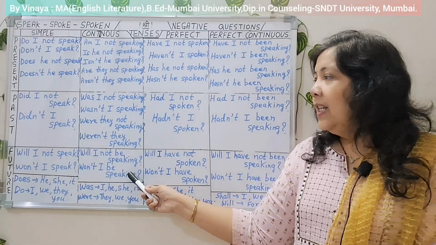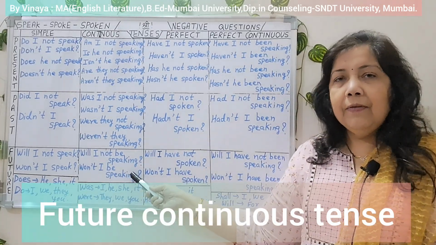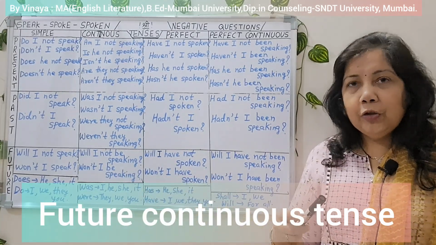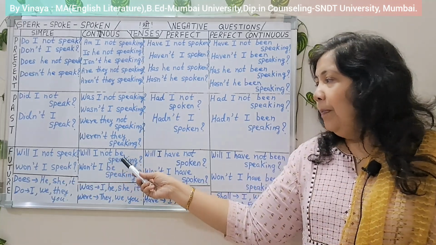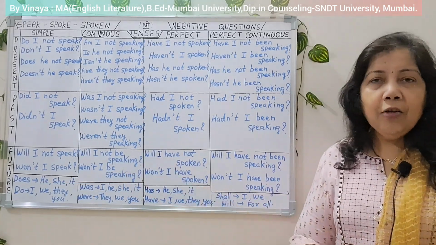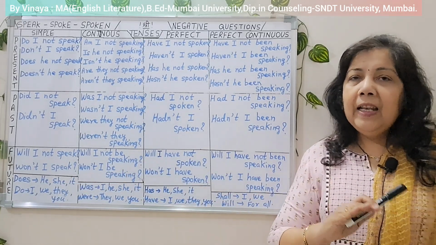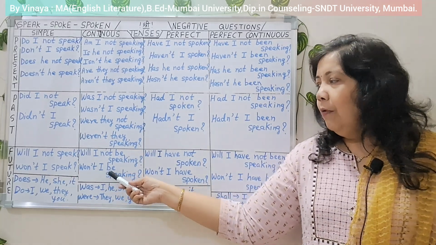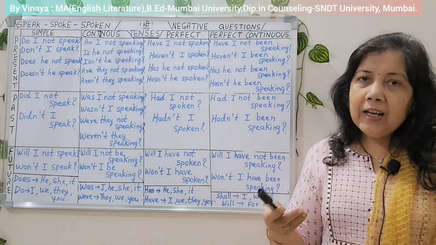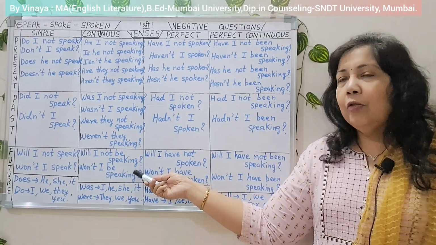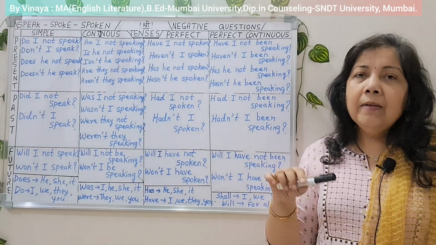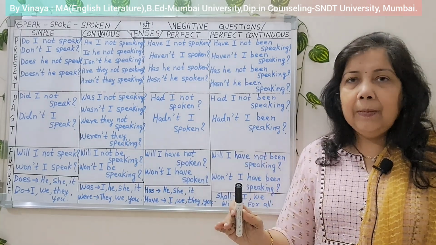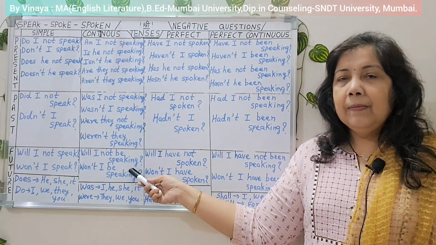So second one is future continuous tense. Question, will I not be speaking? Will not. Again won't. Won't I be speaking? Action is going on in the future at a particular time. Then we use this tense.